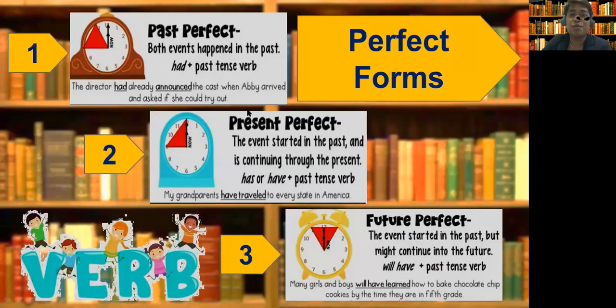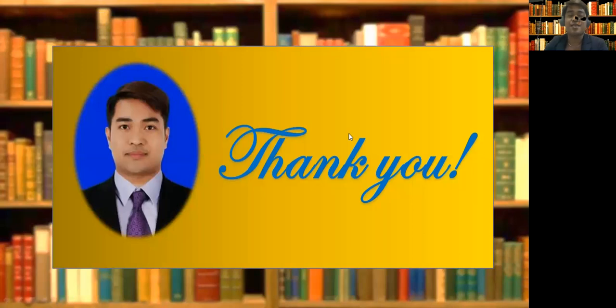Okay, so I hope you got our lessons today: past perfect, present perfect, future perfect. And watch out for the quiz that I'm gonna give you online. Okay, just check on the link that I might post a few days from now. So today is the last day that we're going to talk about verbs, because the next time we're going to talk about a new topic. I hope that somehow I have improved your knowledge or understanding about verbs. So now we have completed all the six basic verb forms. I mean 12, including the progressive tenses.